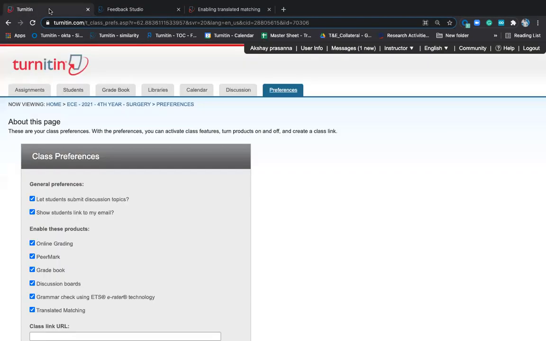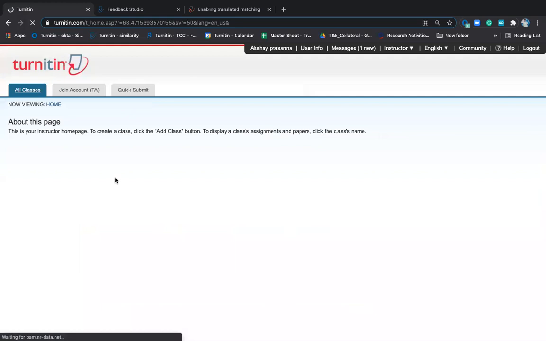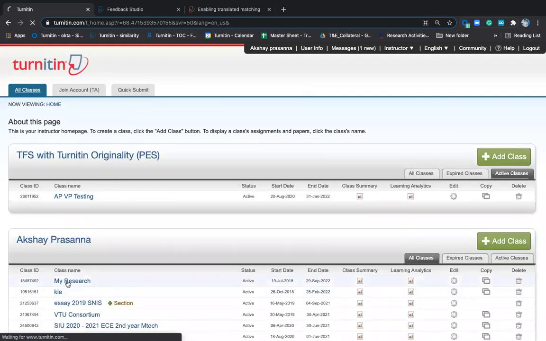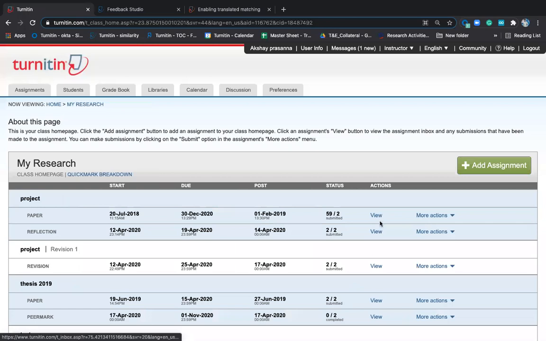Now let me show you how you interpret the documents, like how you see the similarity report. I'll take one example for that. Let me show you something which is there in my other classes, which is neither too high nor too low, which is an average one. So let me take this document. I'll click on view.